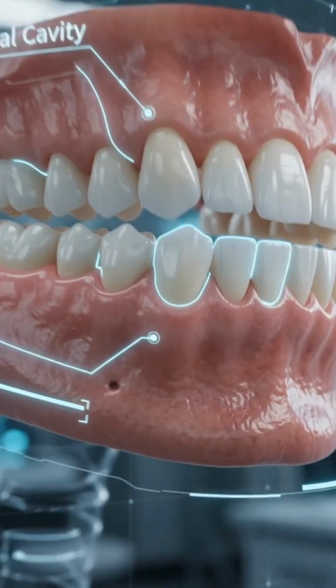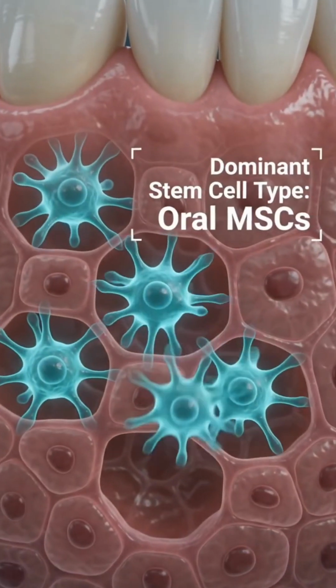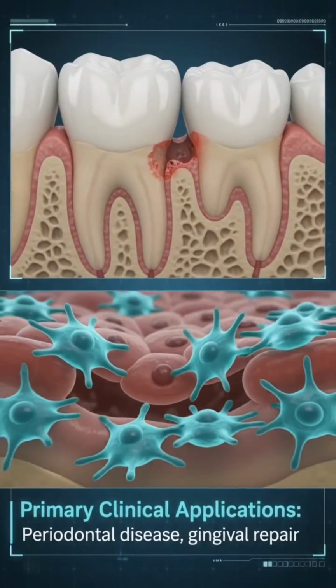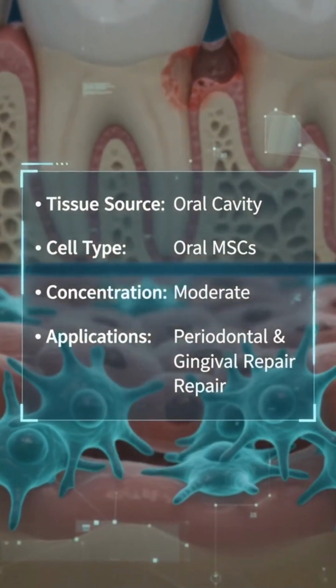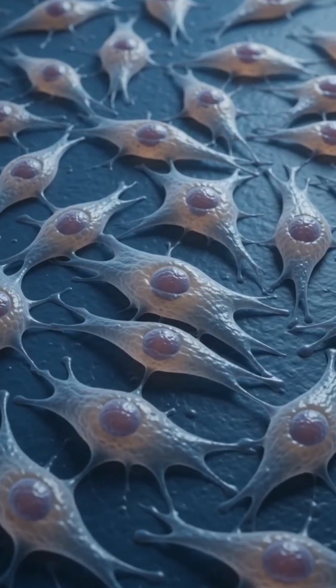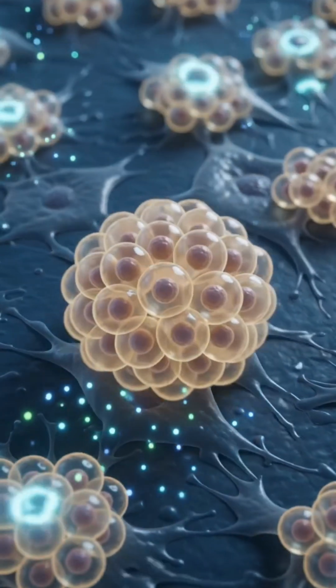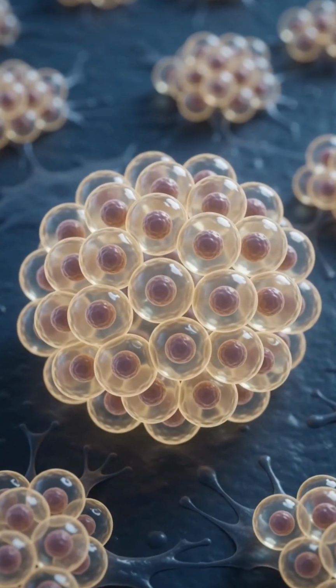Exploring the tissue source of the oral cavity. Oral MSCs are the dominant stem cell type. They show a moderate estimated concentration, great for periodontal and gingival repair. Driven by the reprogramming paradigm, mature somatic cells are genetically reset back to a versatile, pluripotent state.